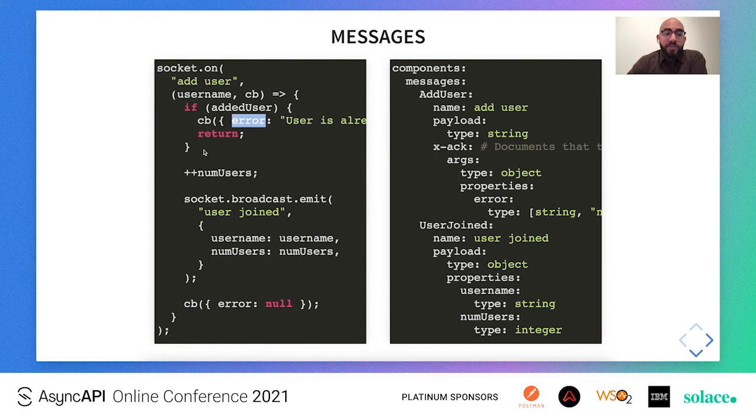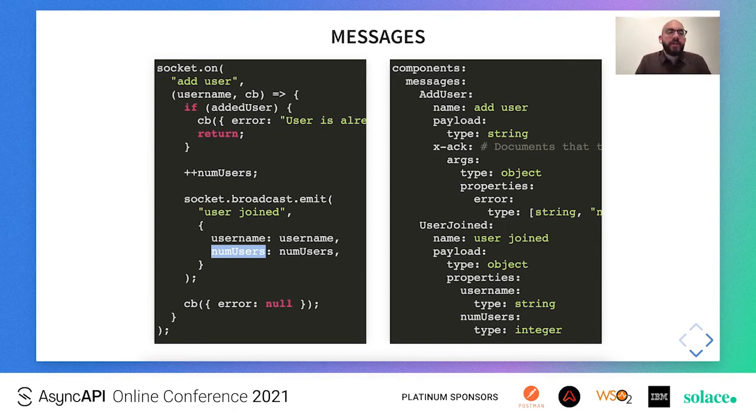So if the user is not added, then we increment the number of users, and then we emit an event to the rest of the clients that are connected to that namespace that a new user joined. And this event has this particular argument structure of a username and number of users. If we are on the happy path scenario, of course, of not having the user already added, then we acknowledge that the user was added and the error of that acknowledgement is of null type.